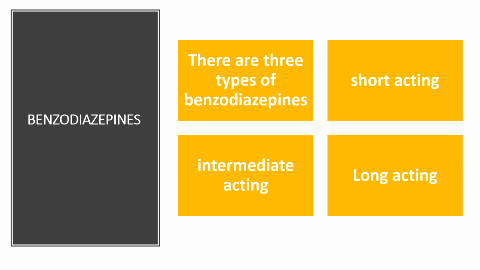Our main focus will be on benzodiazepines, also known as benzos. There are three types of benzodiazepines based on their duration of action: short-acting, intermediate-acting, and long-acting. Short-acting include triazolam, intermediate-acting include alprazolam, and long-acting includes flurazepam and bromazepam, etc.